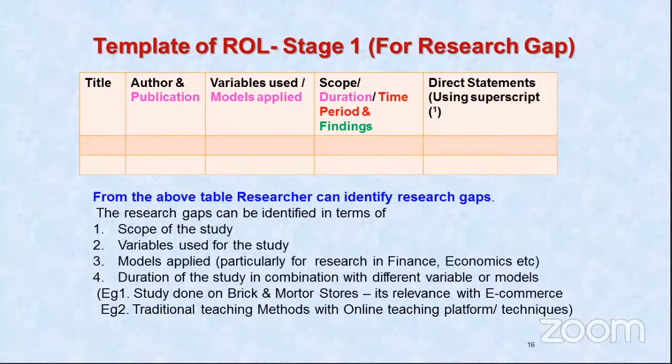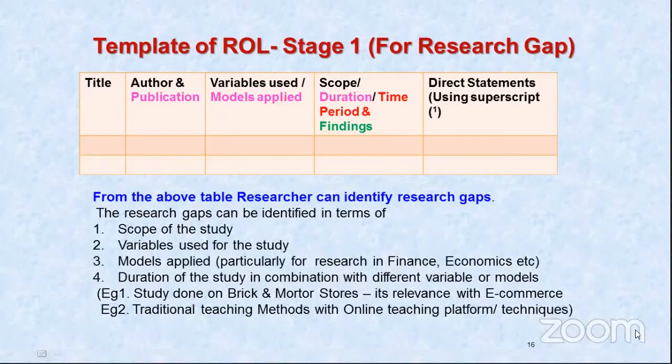But that apart, your area is financial inclusion, say in a particular remote area, district, or maybe a village, and you want to know whether financial inclusion has taken place in that particular remote area, and if there are some gaps, what are the gaps? Then you will select a variable.